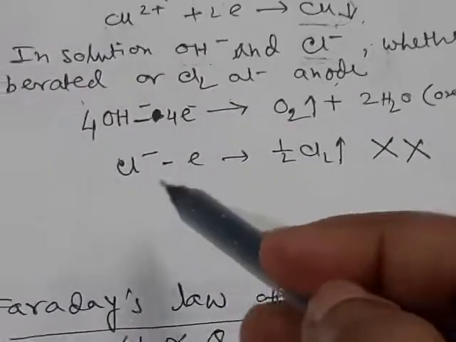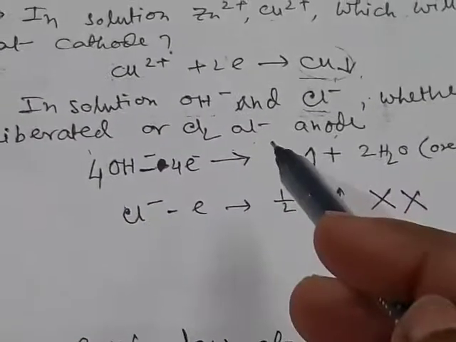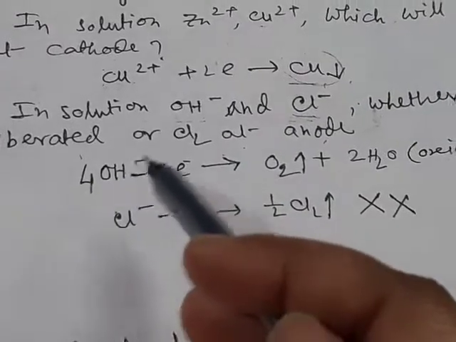So hydroxide will be easily oxidized, as the ease of oxidation increases if we move upward.